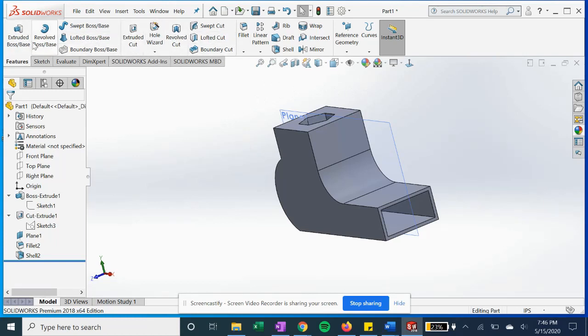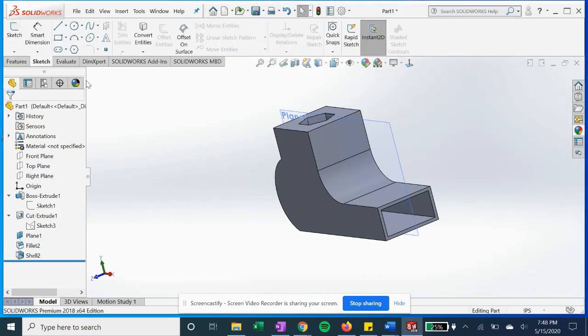It gives you the options for your different features. You got your basic extrude cut, revolved base, loft, sweeps, holes, linear patterned fillets. So any feature that you want to do to create a solid material of some sort is displayed here.